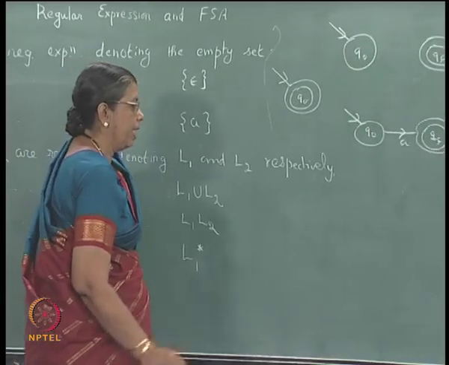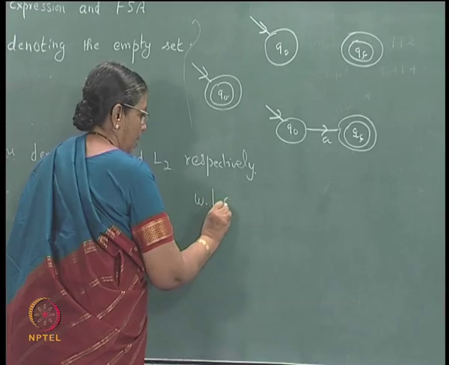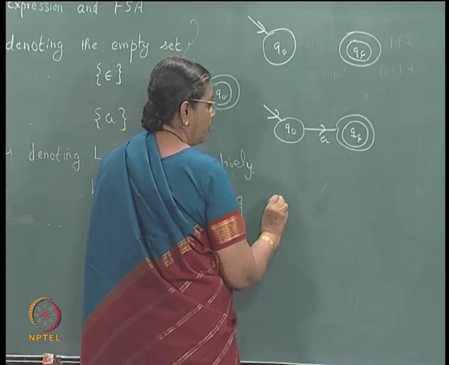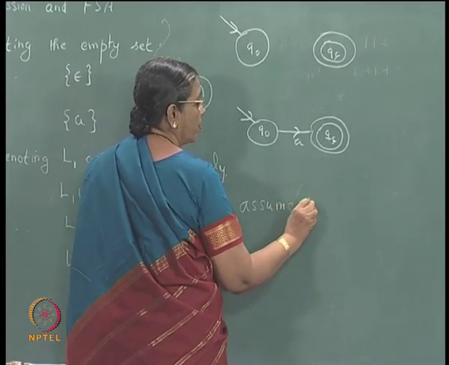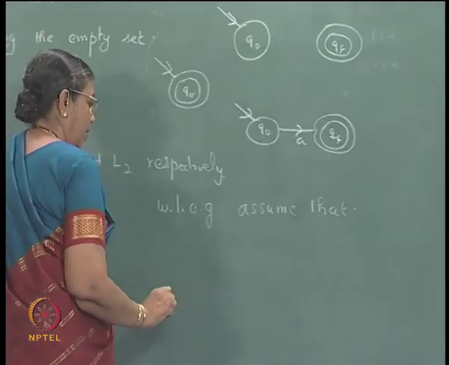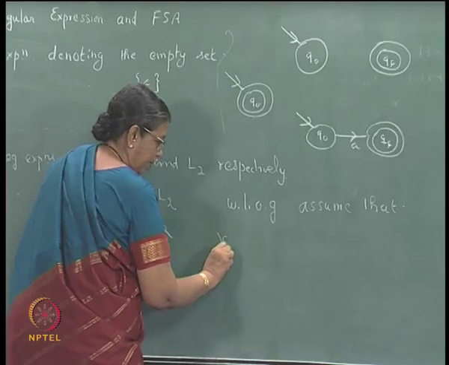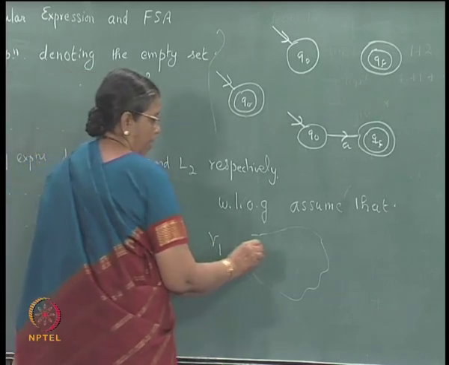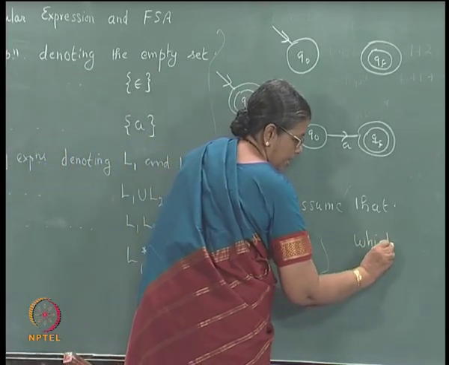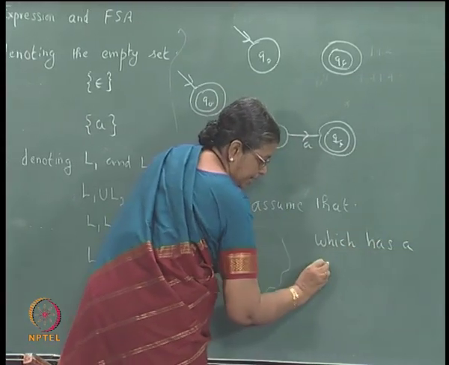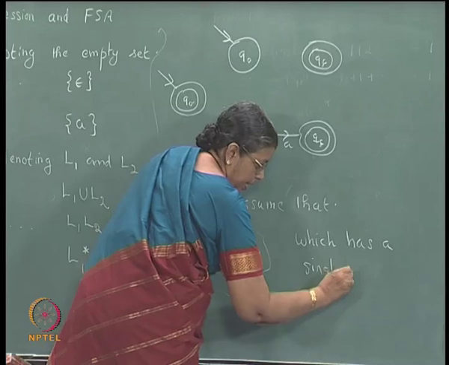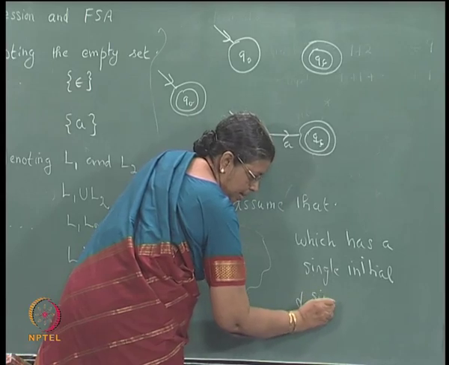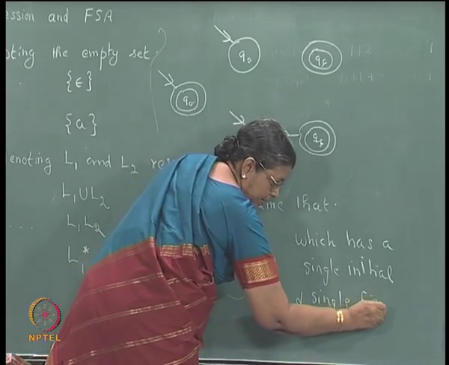Now, without loss of generality, you can assume that R1 is represented by a state diagram like this, which has a single initial state and single final state.